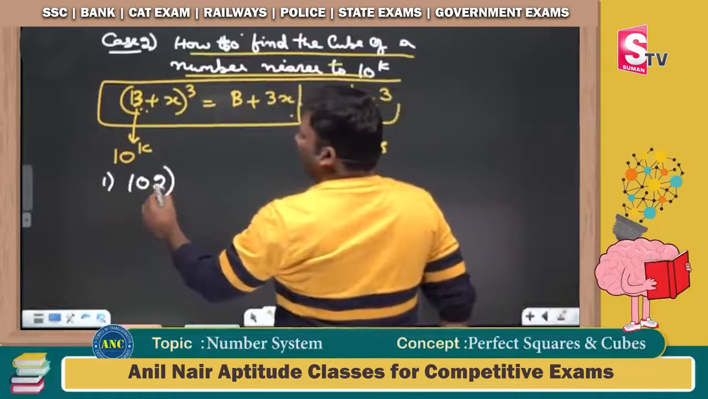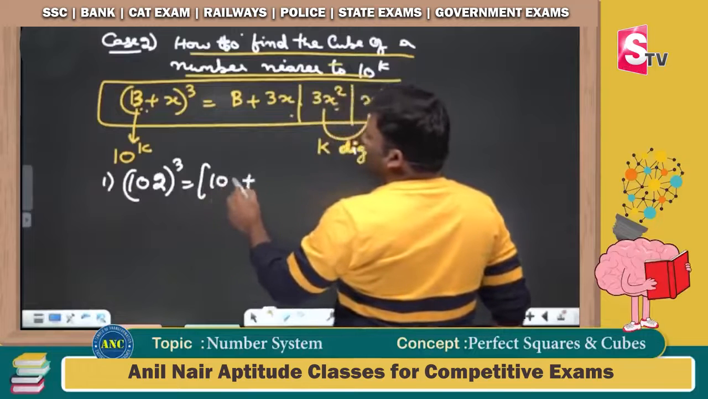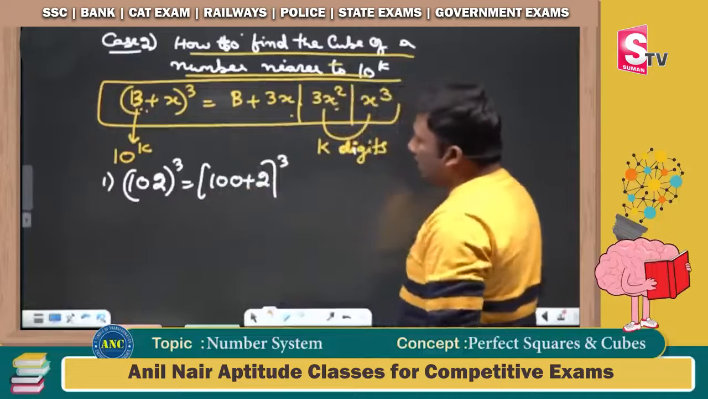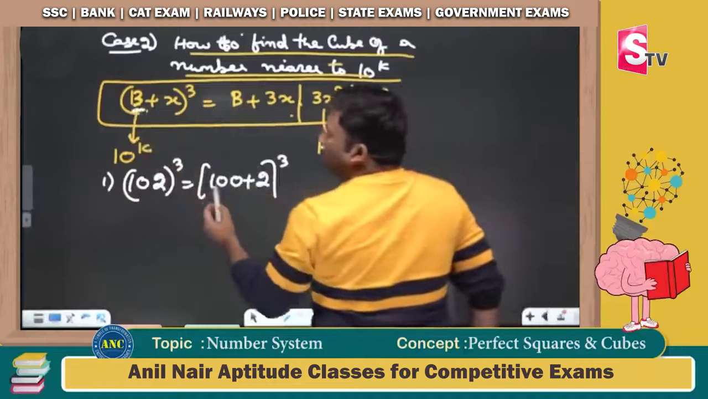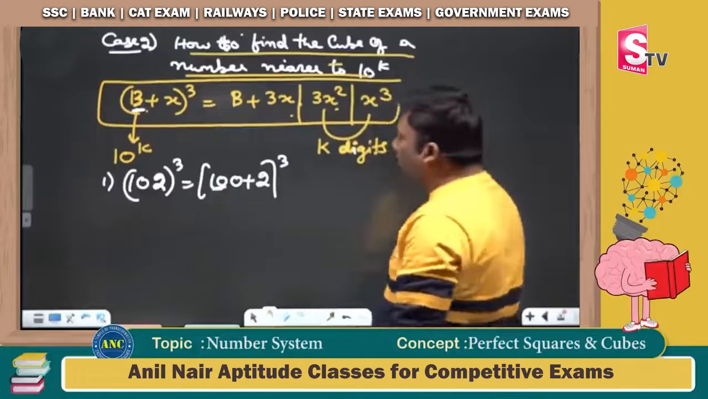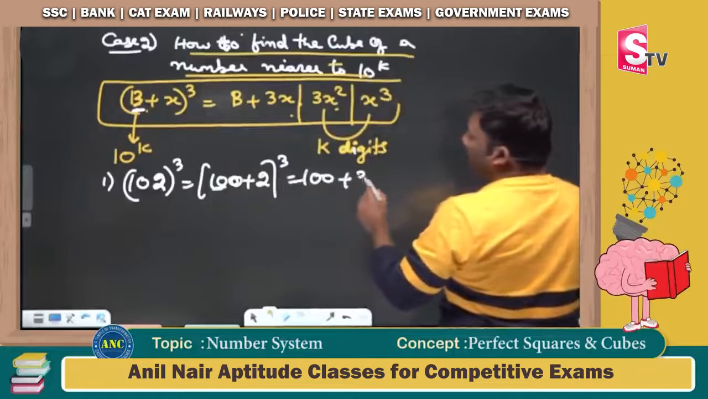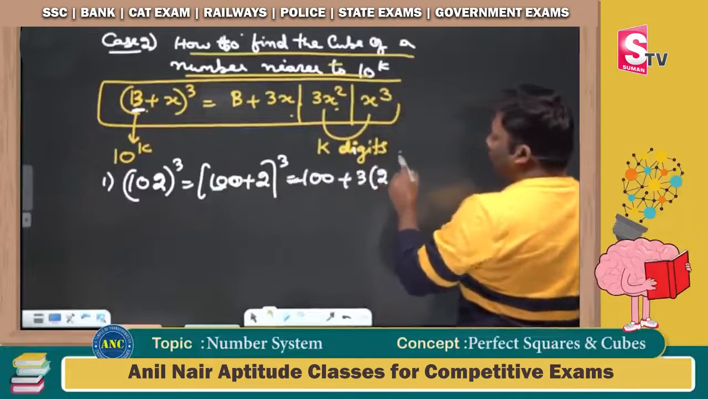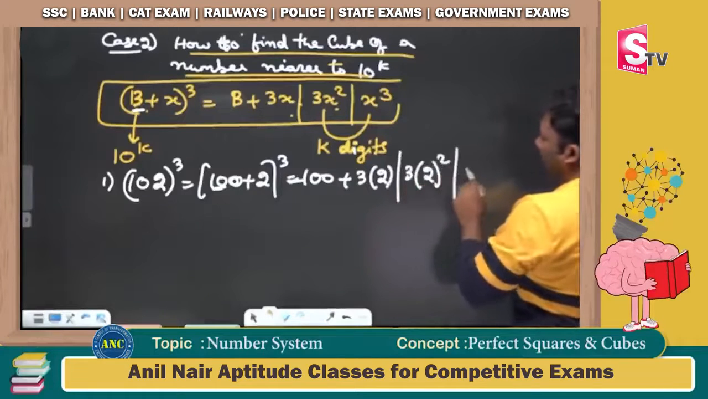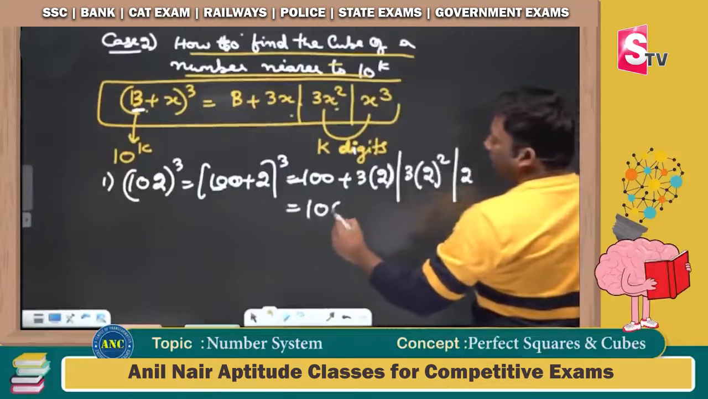102 whole cube. This is nothing but (100 + 2) power 3. 102 is 2 more than 100. If you observe here, the b value is 100 and the x value is 2. So the answer is b plus 3x: 100 plus 3 into 2, next 3x square, and the next one x cube. 100 plus 6, which is 106.